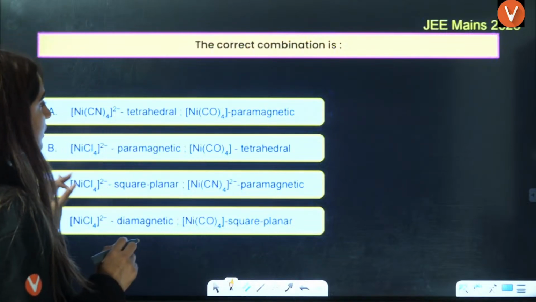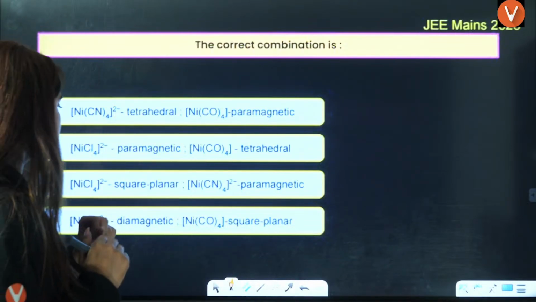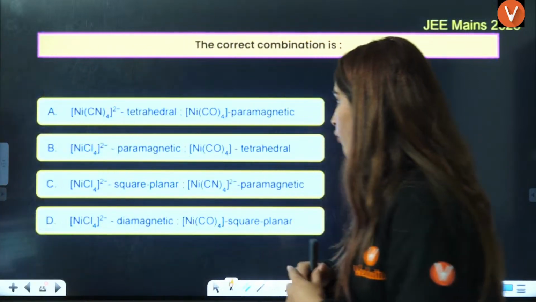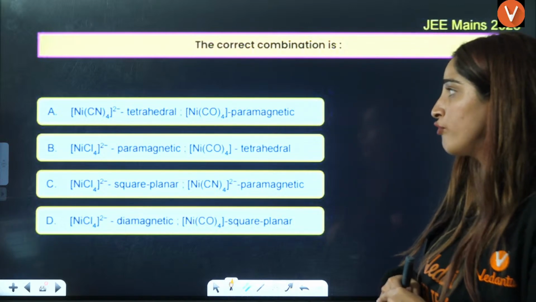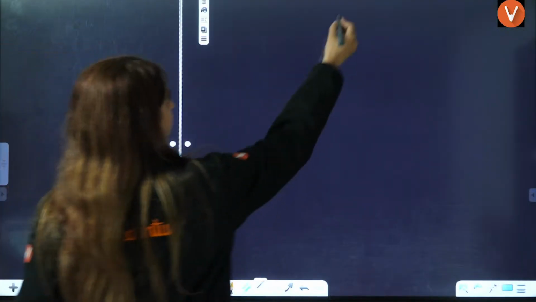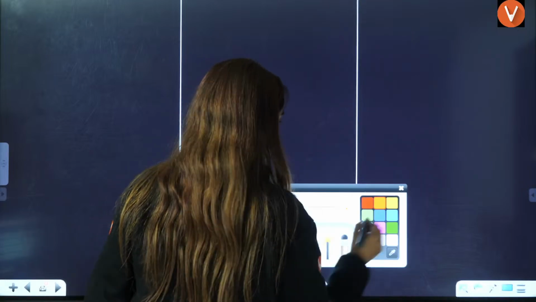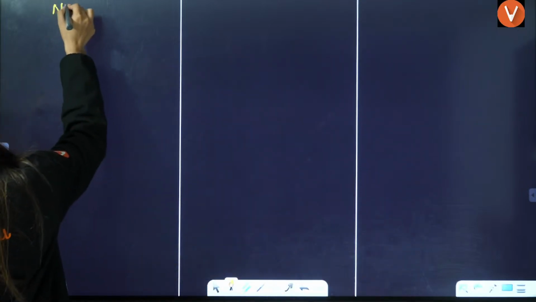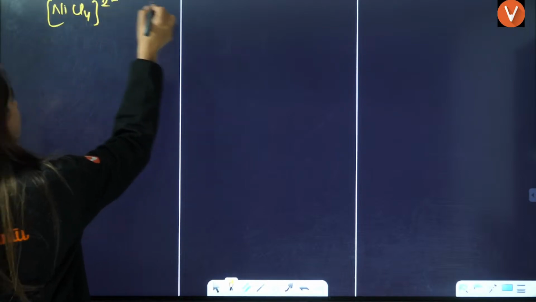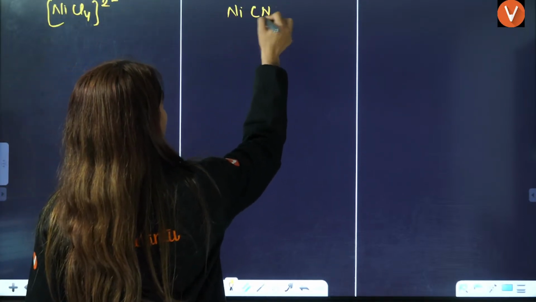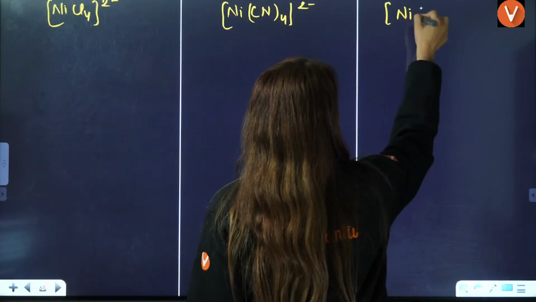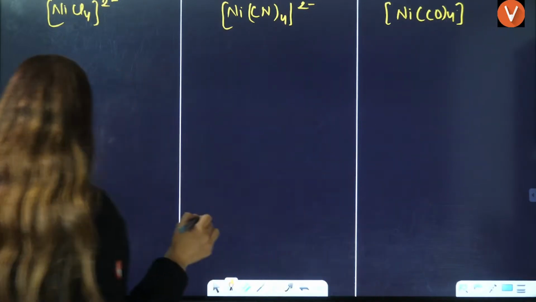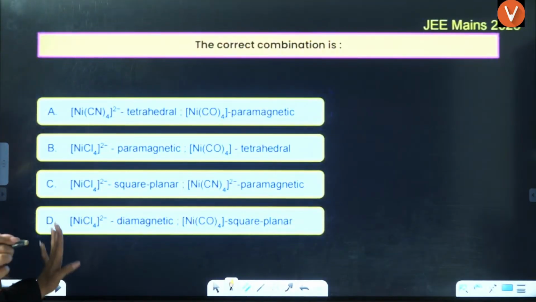So the first thing is the correct combination. You are given three things: one is Ni(CN)4, another is NiCl4, and the third is Ni(CO)4. From this question only you will be able to understand everything. The first is NiCl4 2-, the other is Ni(CN)4 2-, and the third is Ni(CO)4. I think these are the three compounds that you have here.